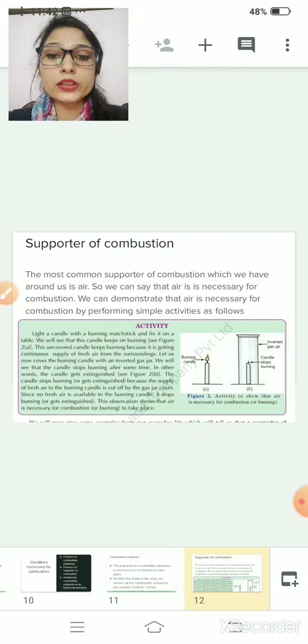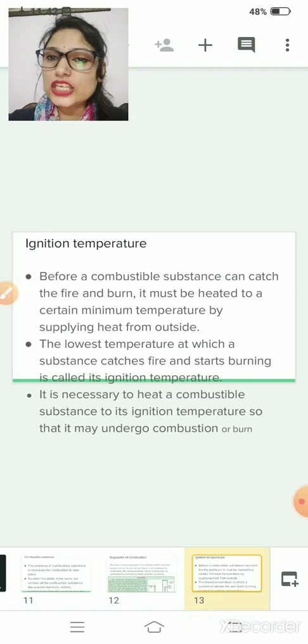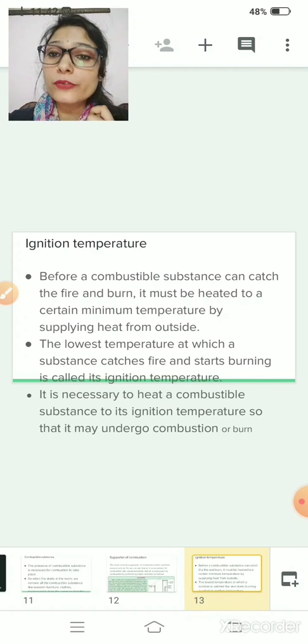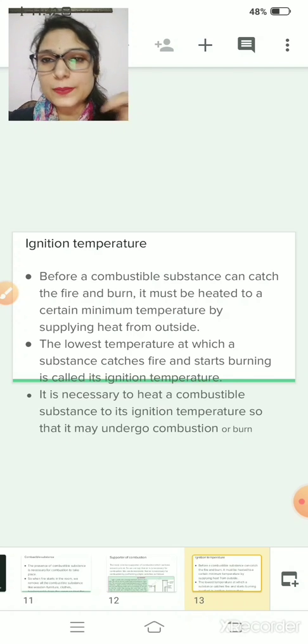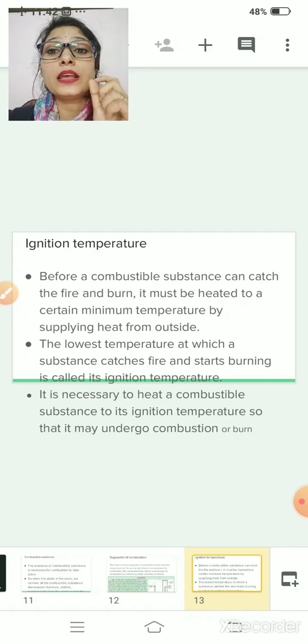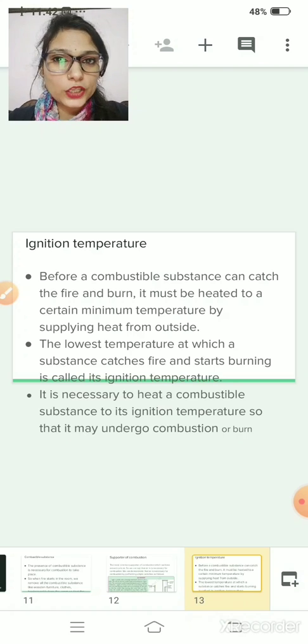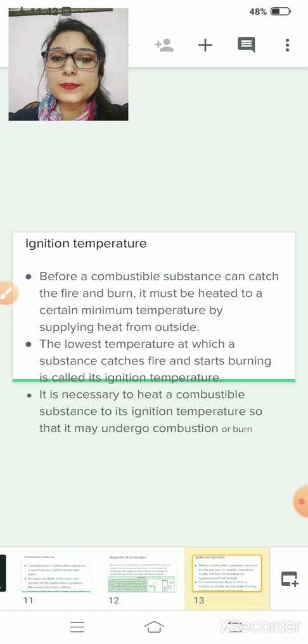Our third condition is ignition temperature. Basically, ignition temperature is the temperature at which a substance starts to catch fire. See, if you heat a substance, it will catch fire after a certain time. That means at a certain temperature it will start burning. This temperature is known as the ignition temperature. Before a combustible substance can catch fire and burn, it must be heated to a certain temperature, and that temperature is known as its ignition temperature.